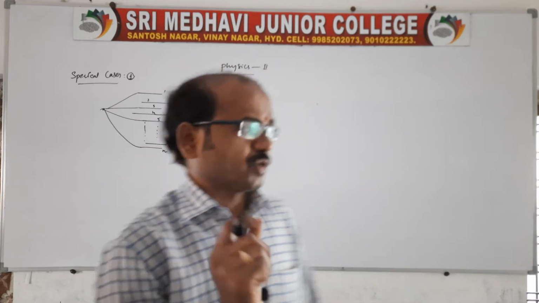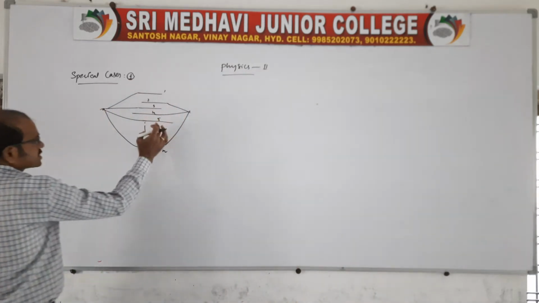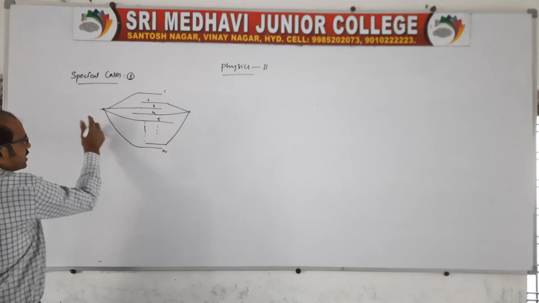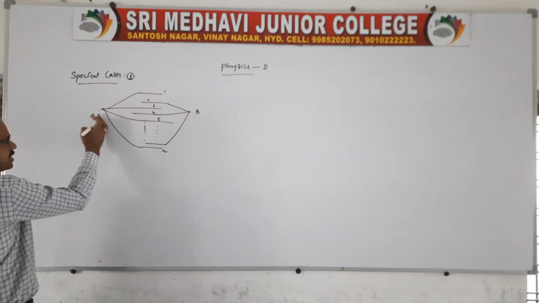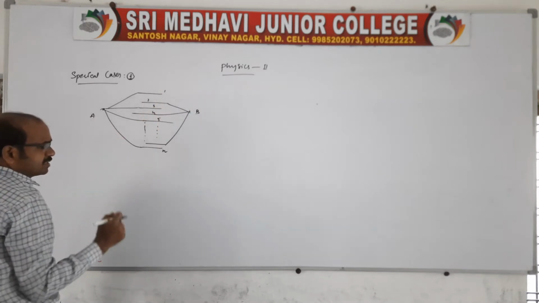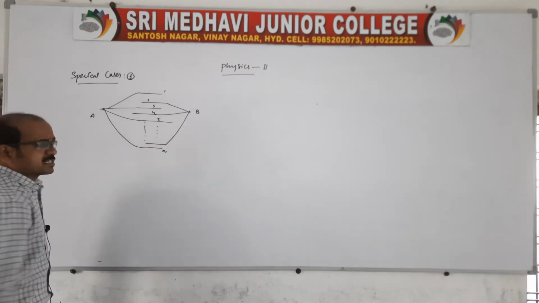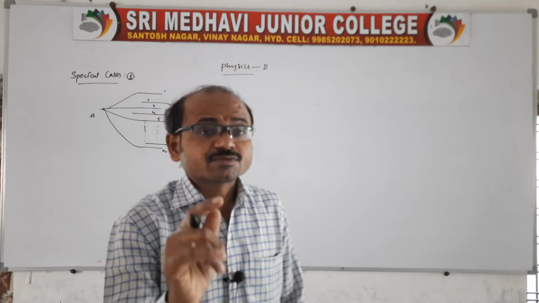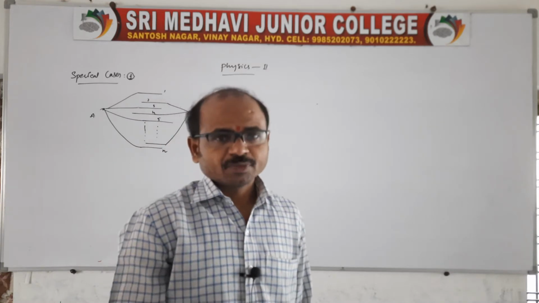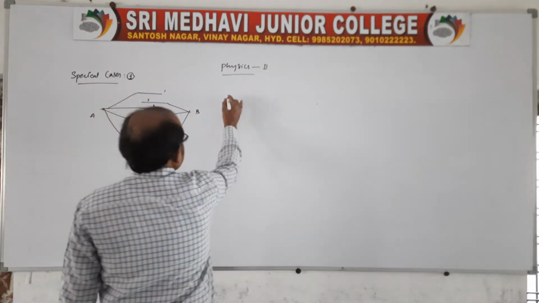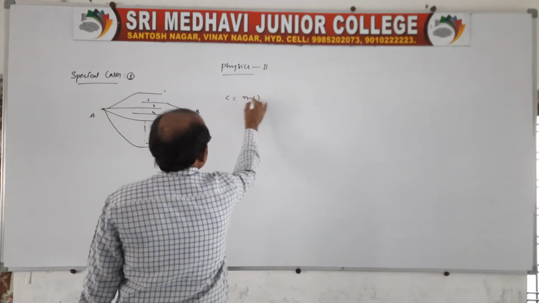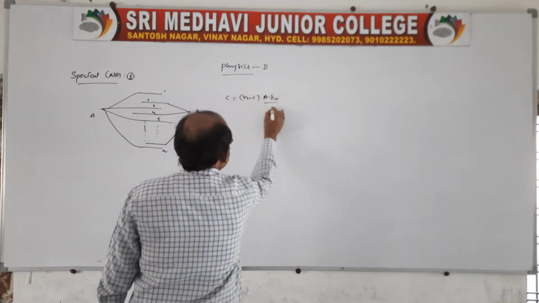If n plates are joined alternatively like this, one plate is at one end, the second plate is at the other end and the third plate is at another end. Therefore n plates form n minus 1 capacitors, so that it comes into the parallel combination. Therefore we can say the capacitance will be n minus 1 into A epsilon naught by D.